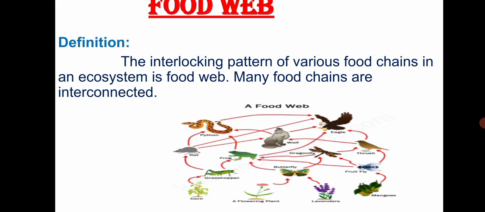Similarly, from grass to deer, deer to tiger. This is also another food chain. But all these food chains are interconnected in an interlocking pattern, so it is known as the food web. The important difference between food chain and food web is that in a food chain, if any one species gets affected, the species in all trophic levels are also affected. But in a food web, if any one species gets affected, it does not affect the other trophic levels.